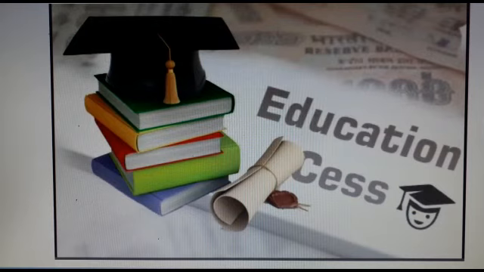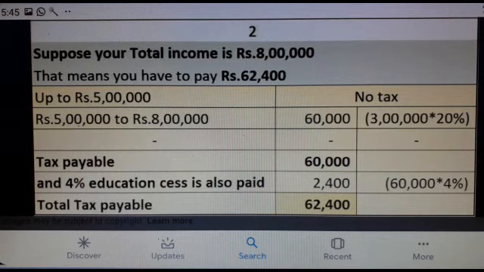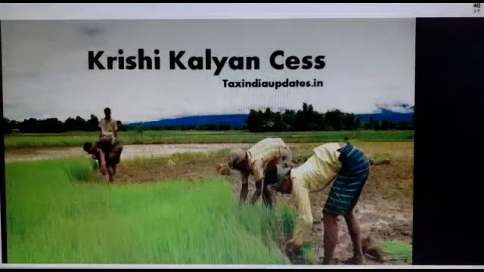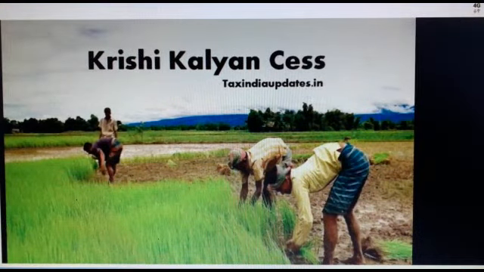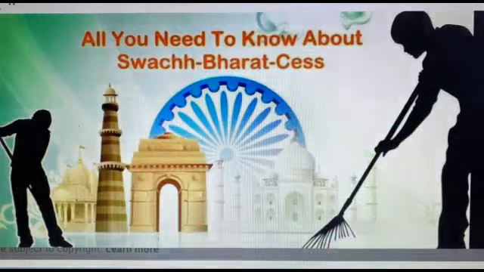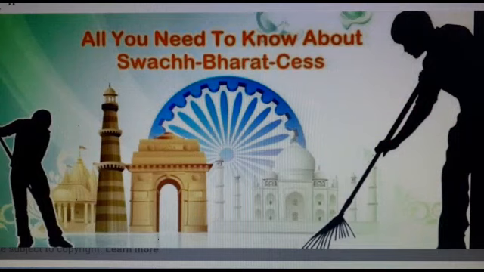For example, to raise the fund for education in our country, the education cess is levied on the income tax, including surcharge. Now the education cess in our country is 4%. Another example is Krishi Kalyan cess. Next example of this, Swachh Bharat cess. These cesses are collected by the government for the specific purpose.